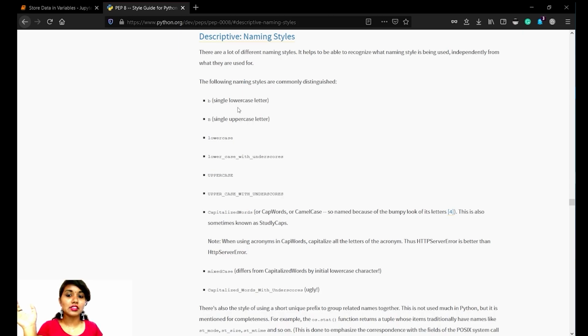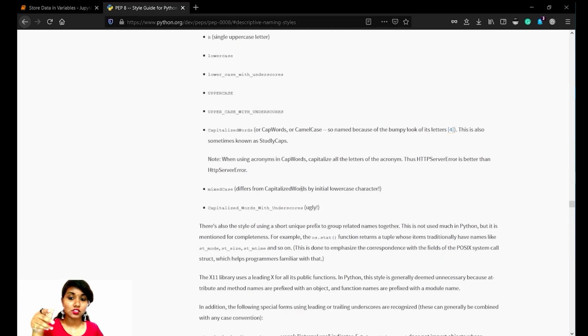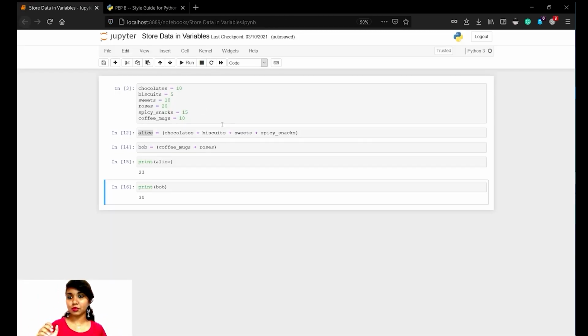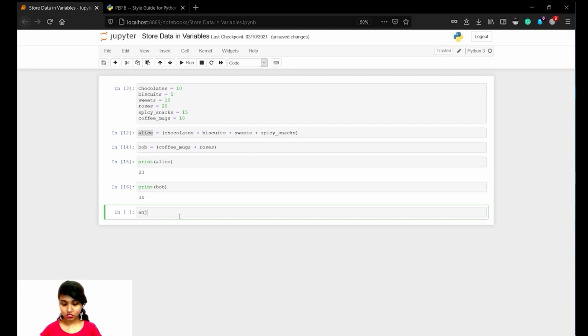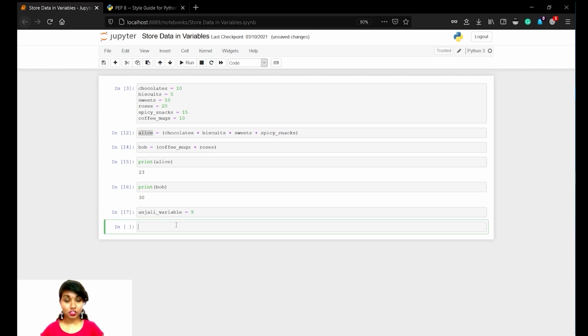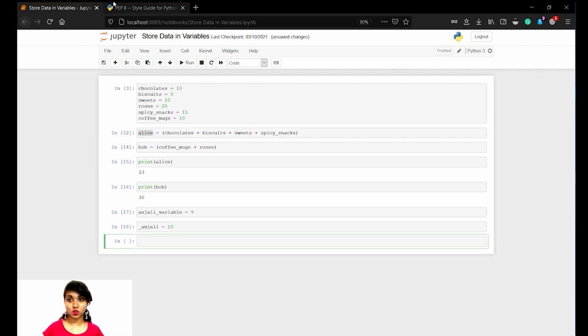So naming styles are commonly distinguished as lowercase letter, uppercase letter, lowercase with underscores, uppercase with underscores. You can also have capitalized words or camel case. For example, let me show you, Anjali underscore variable, which will be given the value 9, and the next, we can also start with an underscore, which is _Anjali equals 10.